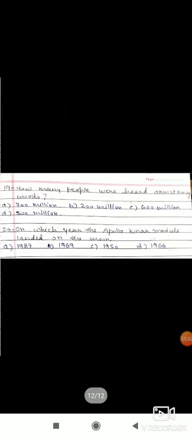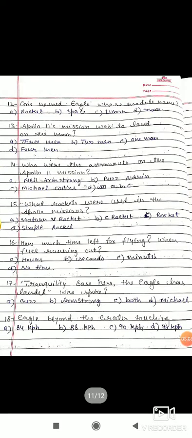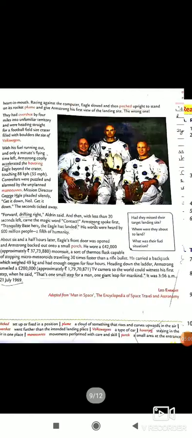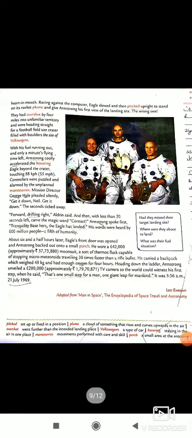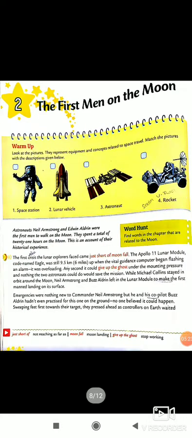Okay, so a question like this will come in your exam. I hope you understand how to solve it. Whenever you read a chapter, learn the writers' names of the chapters, from where it is adopted and who is the writer of that. Okay, short paragraph, sorry, short question answers, which I have already given you.